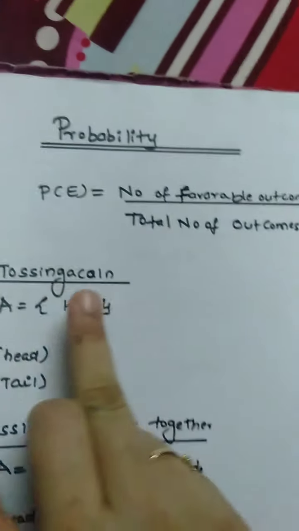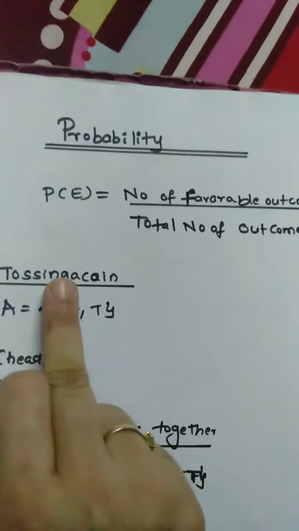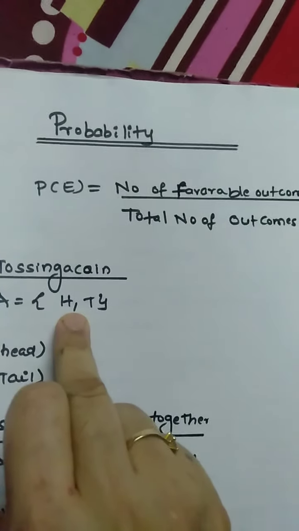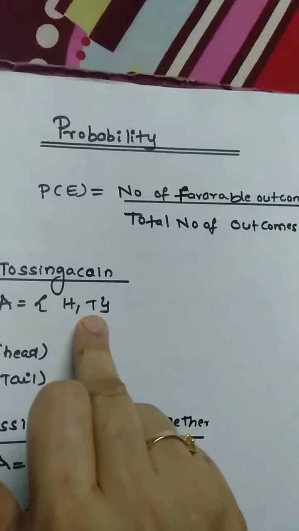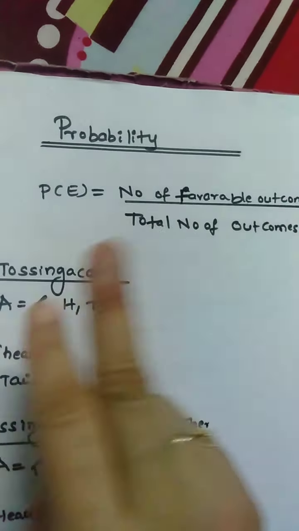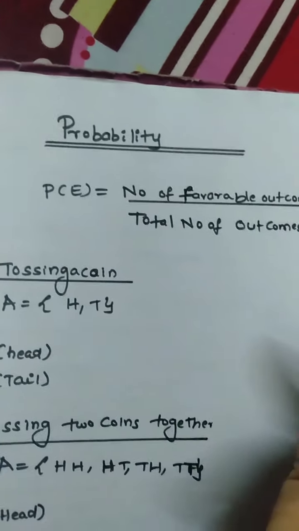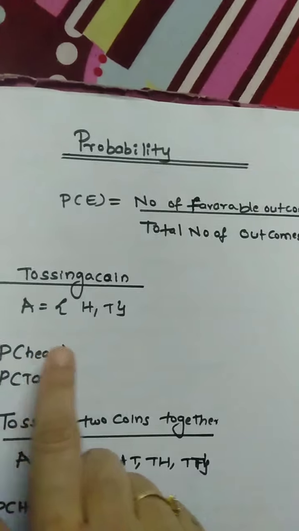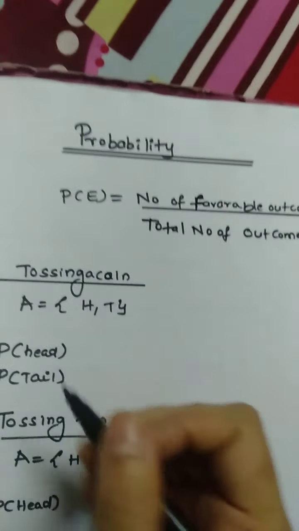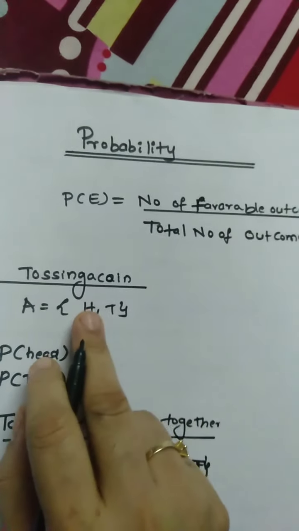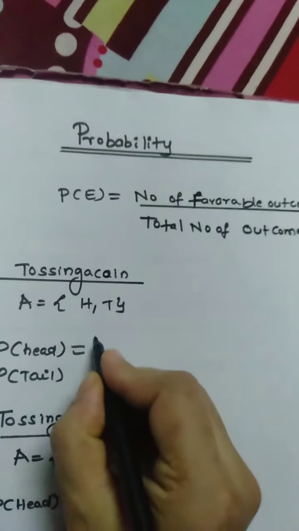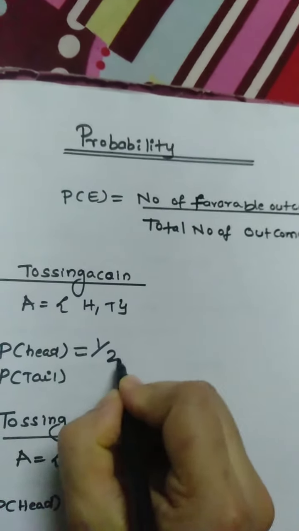Let us take a simple example, that is tossing a coin. When you toss a coin, there are two possible outcomes. Either head may occur or tail may occur, because a coin has two faces. One is head, one is tail. What is the probability of getting head? Probability of getting head is given by how many heads are there in the outcomes? Here 1. 1 by the total number of outcomes, which is 2.